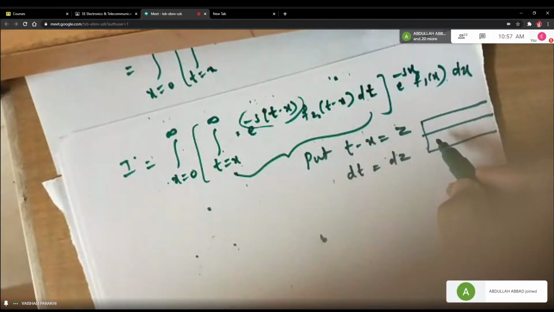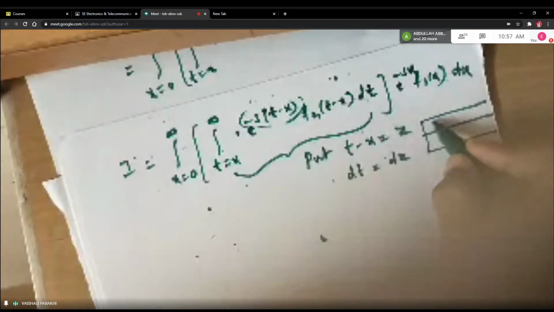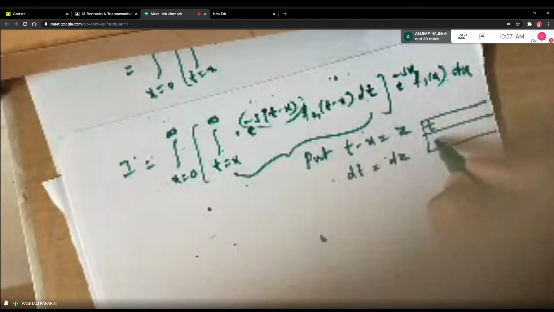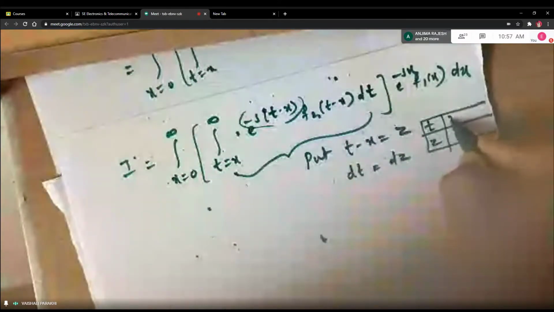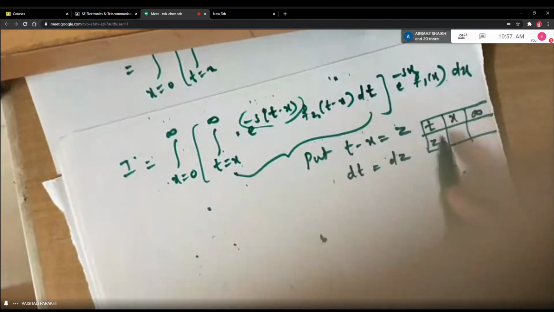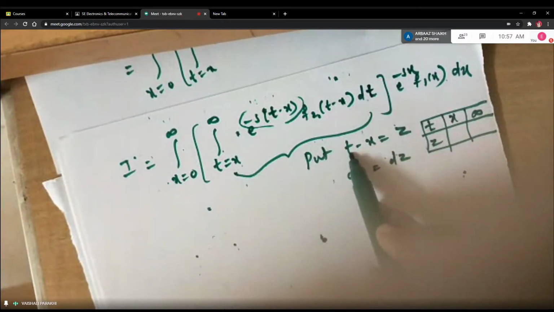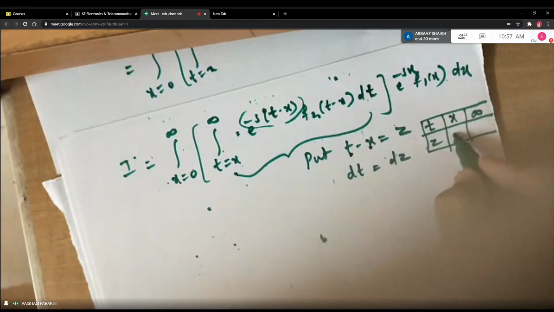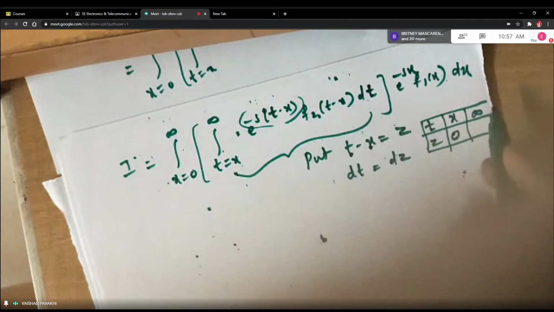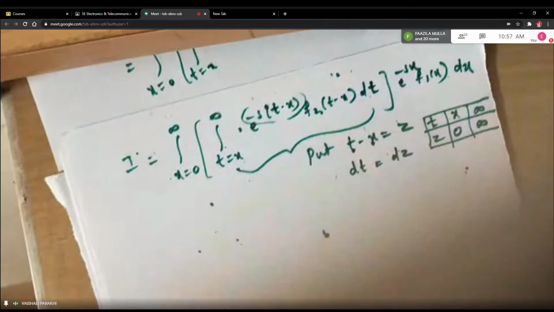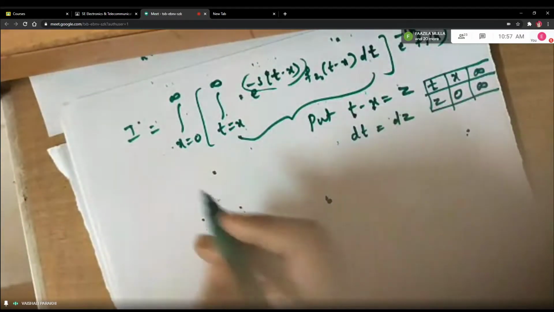We join now. The original variable is t, the new variable is z. Original limits are from x to infinity, right? So if I replace t by x, x minus x is 0, so the new z will be 0, right? And when I replace t by infinity, infinity minus some known number will be infinity. So directly you can put the values and check for the new limits.